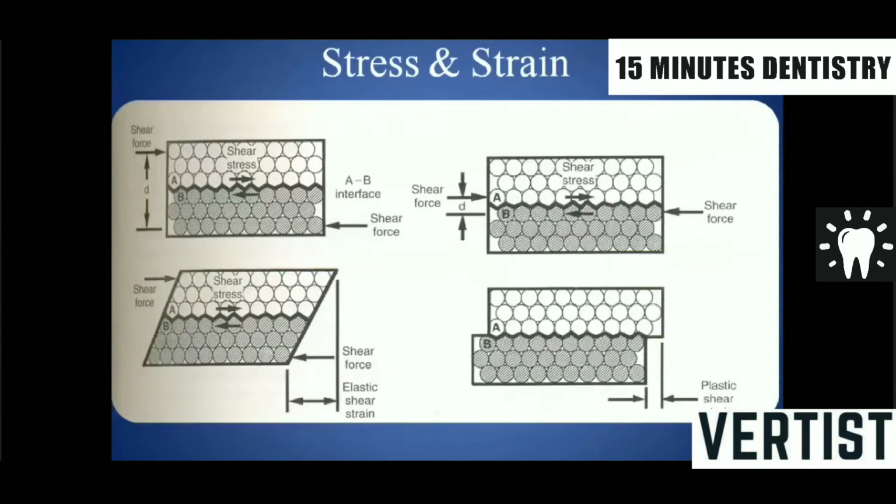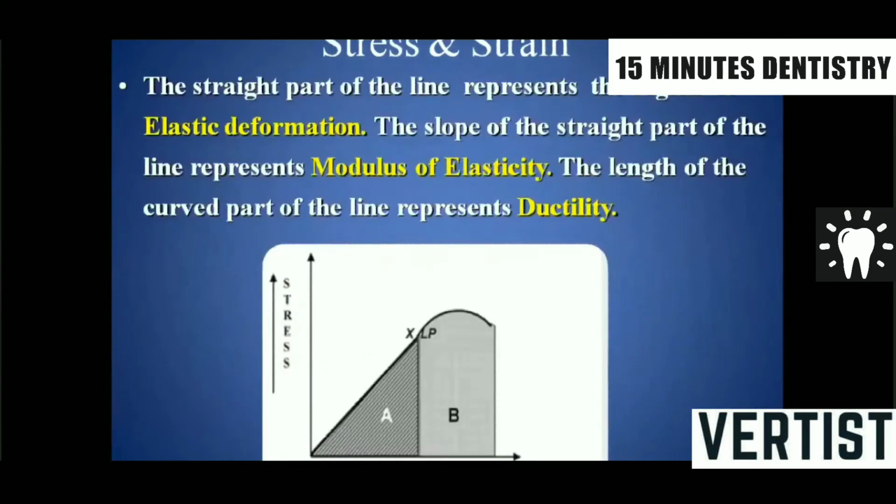This is the basic diagram showing a shear force applied on the interface A and B. In that force, the shear stress occurs as a sliding motion, but in an elastic strain, it returns to its original position. In the case of a plastic shear strain, there would be a permanent change in the interface and a permanent change in the dimensions of that object.